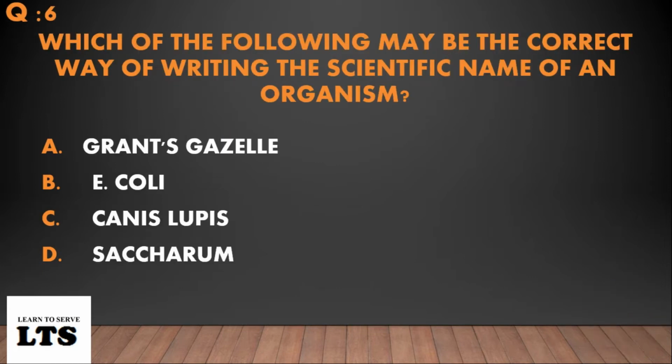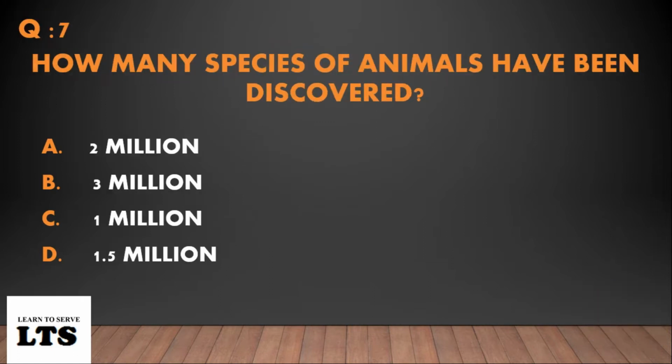Question number 6. Which of the following may be the correct way of writing the scientific name of an organism? Option A, Grant's Gazella. Option B, E. coli. Option C, Canis lupus. Option D, Scarum. The answer is option C, Canis lupus.